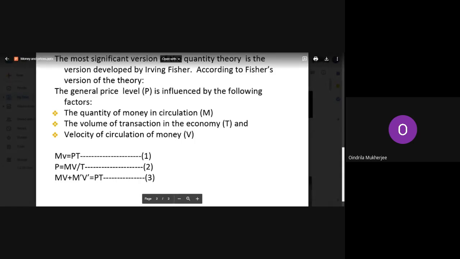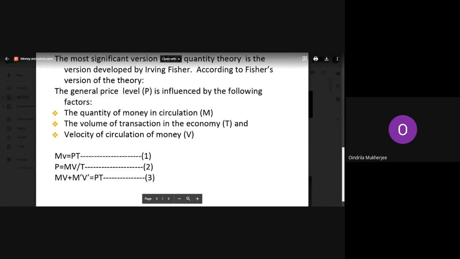Then next is again velocities. You have two velocities. From equation 1 and 2 you can find one velocity, and from equation number 3 you can find the second velocity. So that is V and V dash. V is the general velocity and V dash is the velocity of circulation of bank money. So these two velocities will remain constant. This is the next assumption.